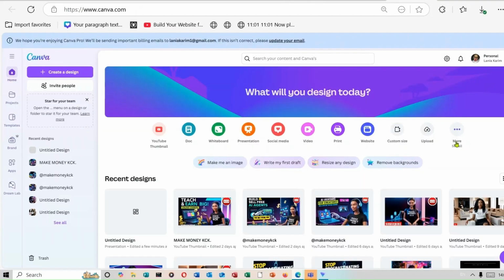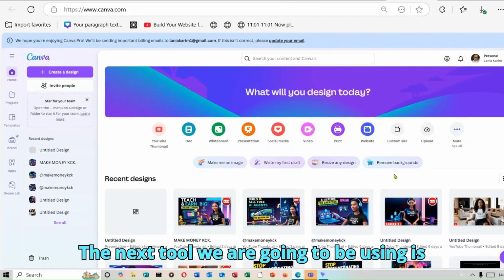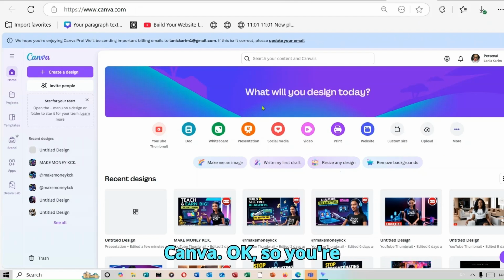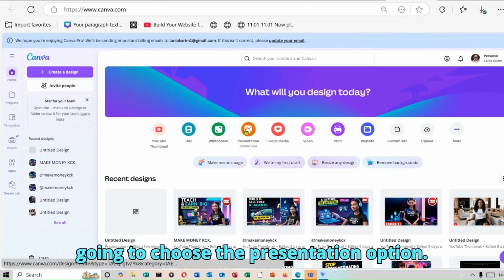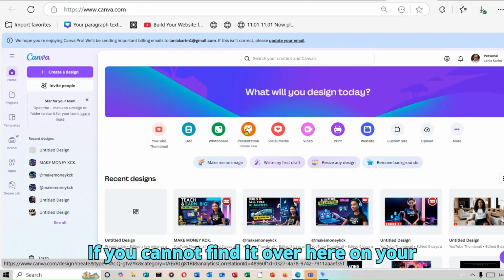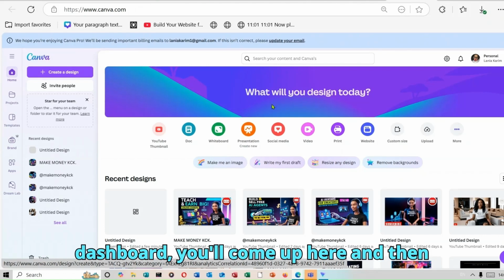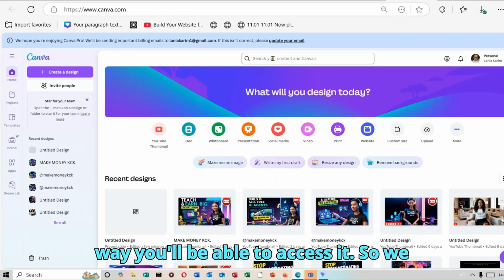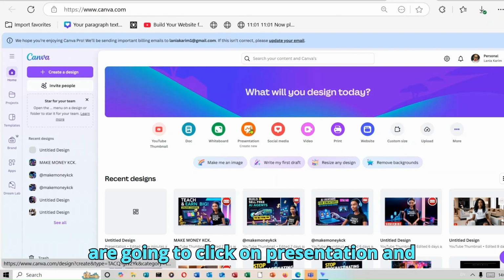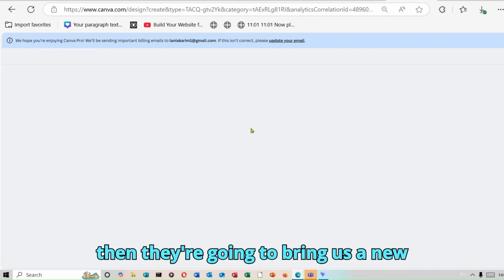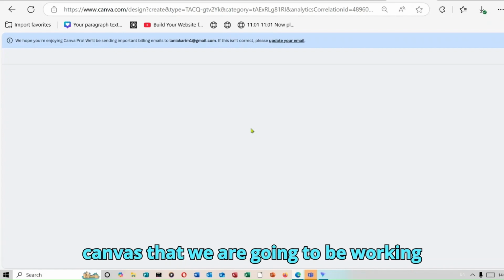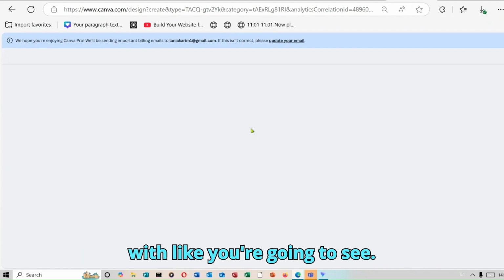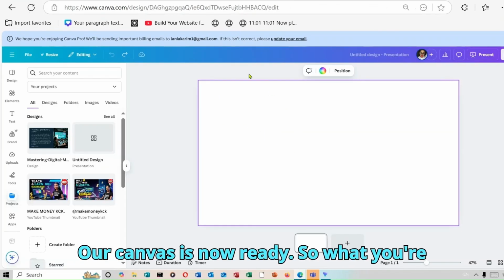The next tool we are going to be using is Canva. So you're going to choose the presentation option. If you cannot find it over here on your dashboard, you'll come up here and type in presentation. That way you'll be able to access it. So we are going to click on presentation, and then it's going to bring us a new canvas that we are going to be working with. Our canvas is now ready.